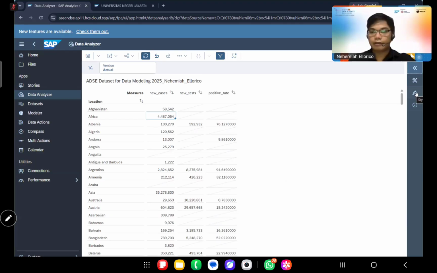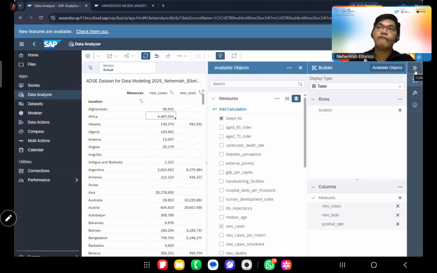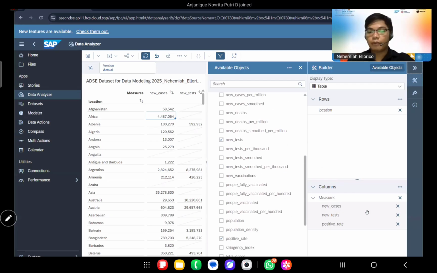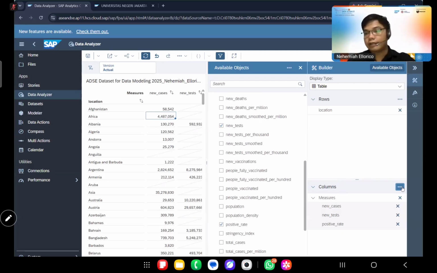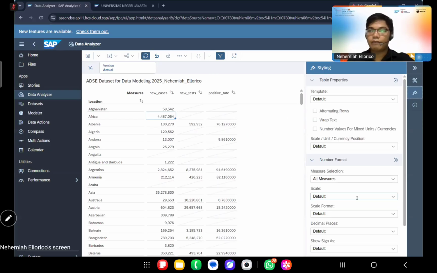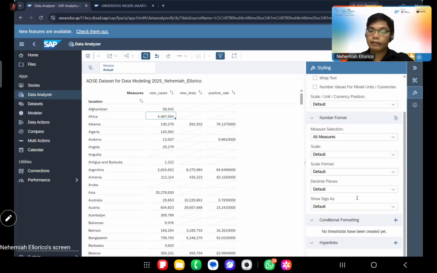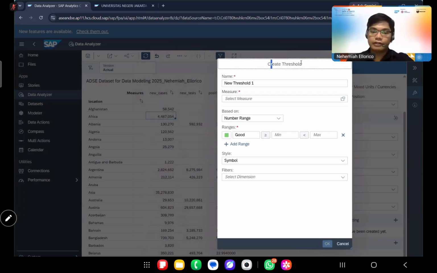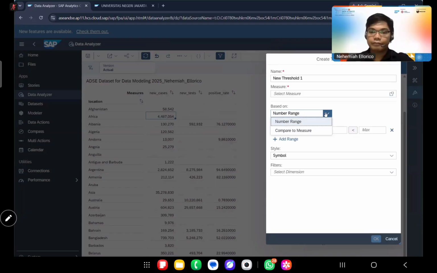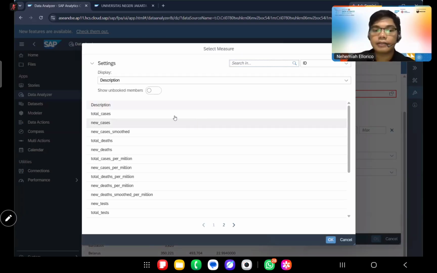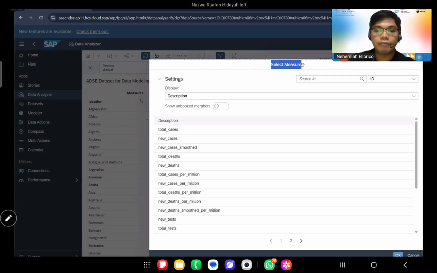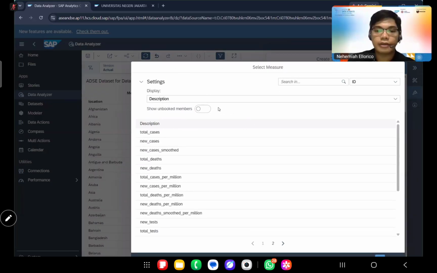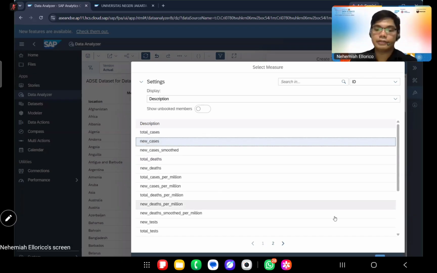After that, for example, we would not just want to view the data that we have. We would also want to check the criticality of the data. So we can click on the conditional formatting, and then let's say, for the sake of example, in this new threshold, we would want to select new cases there.